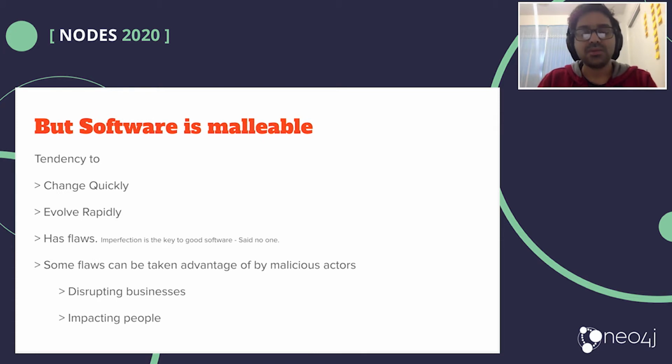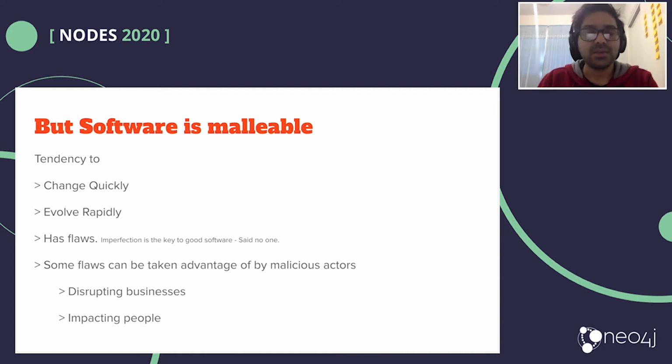But software has this inherent characteristic to it, which is that software is malleable. It tends to change very quickly. The evolution is really fast, and software has flaws. We have to acknowledge that software has some flaws at some points, and that's why it continues to keep changing and evolving. So that makes it malleable.